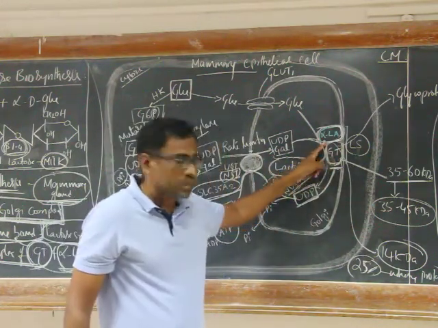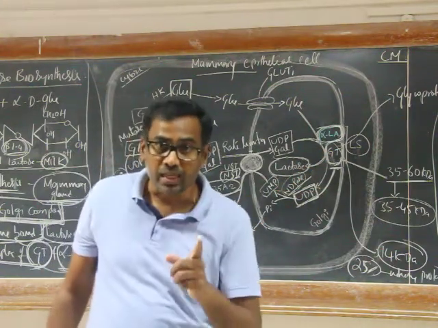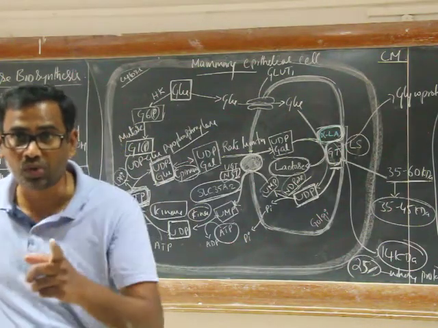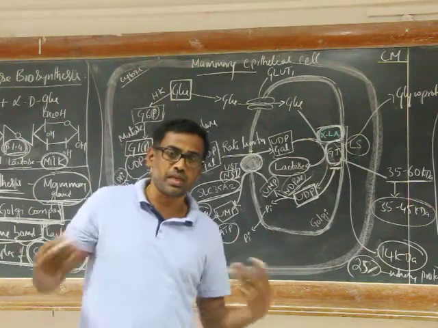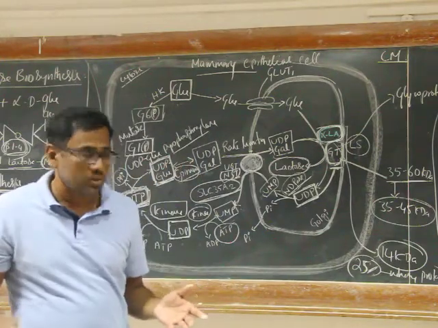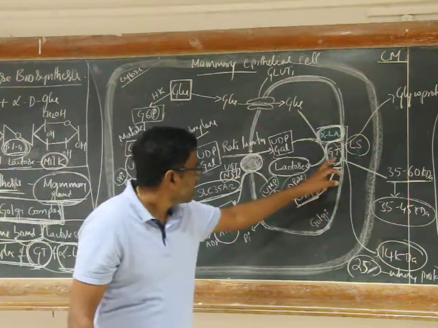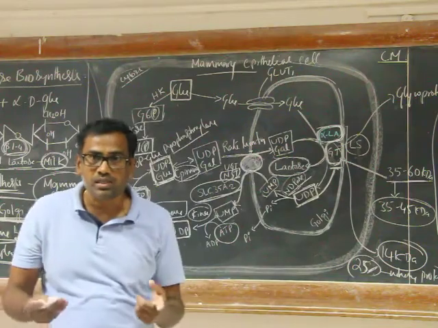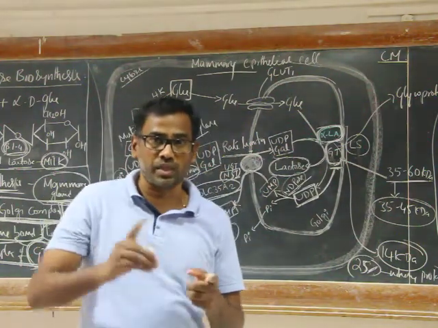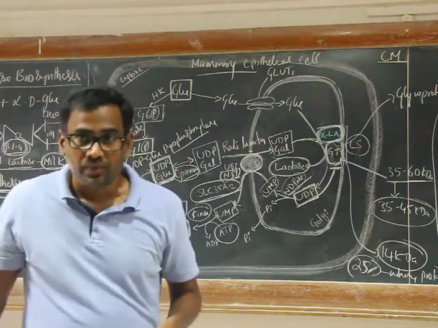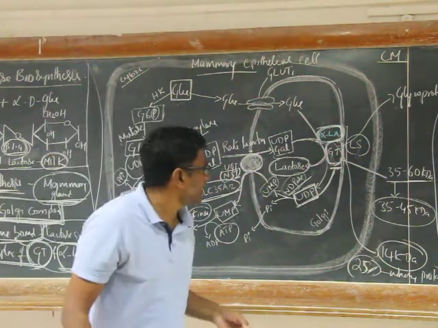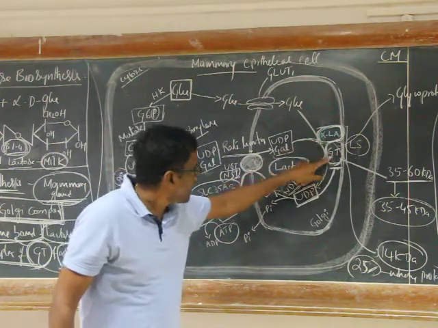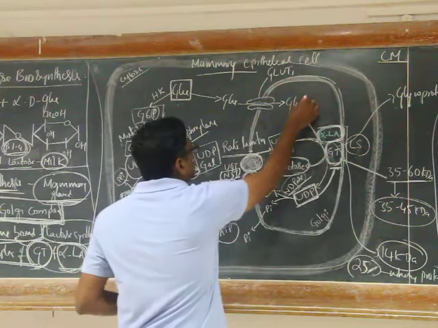Without alpha-lactalbumin, galactosyl transferase transfers galactose residue to N-acetylglucosamine. Just imagine, you are going to study this glycosylation during your fourth semester, but just to brief here, galactosyl transferase without alpha-lactalbumin is involved in the transfer of galactose moiety to N-acetylglucosamine during glycosylation. In the presence of alpha-lactalbumin, the galactosyl transferase activity prefers glucose.